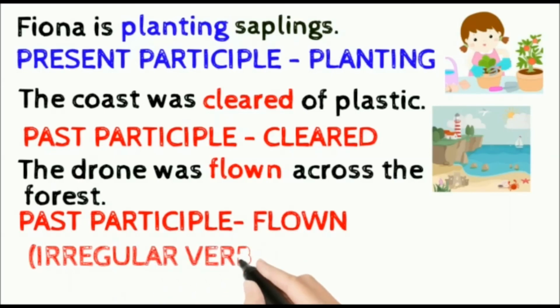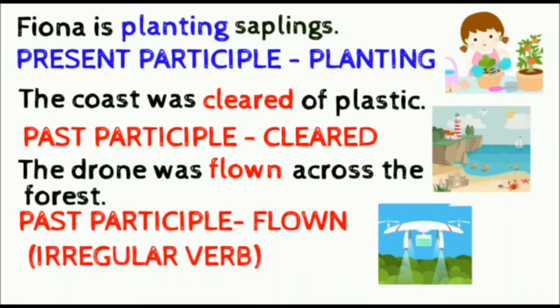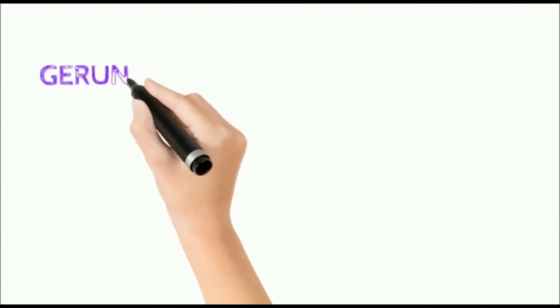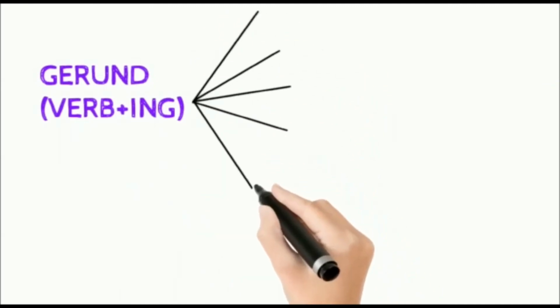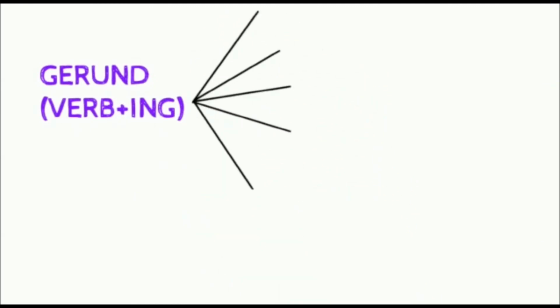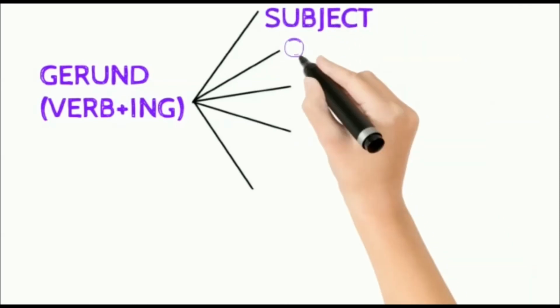To sum up, we can say that gerunds are formed by adding ing to the verb. It can be used as a subject, it can be an object, it can be the subject complement, and it comes after prepositions.